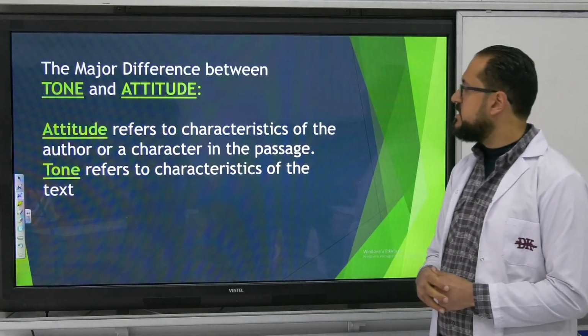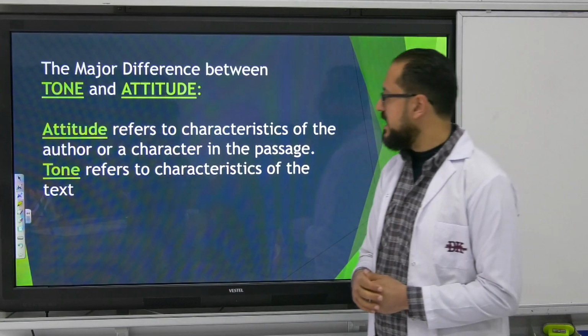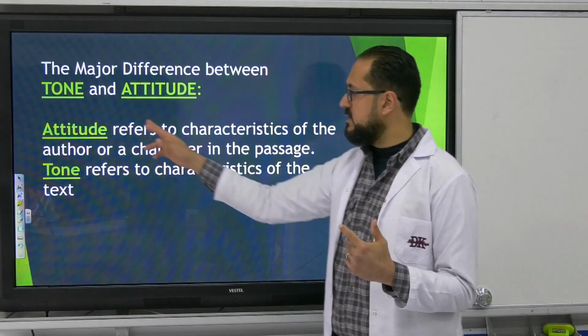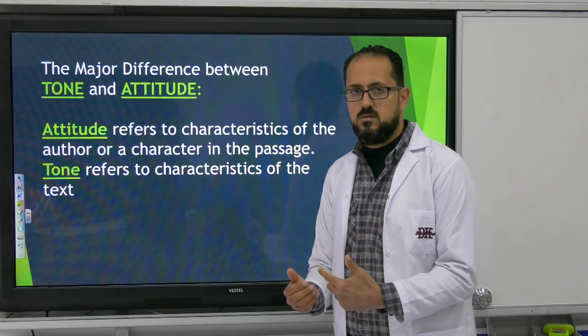This is the same thing again, but written differently. Attitude refers to characteristics of the author or a character in the passage. So once again, attitude is about an individual, a person.